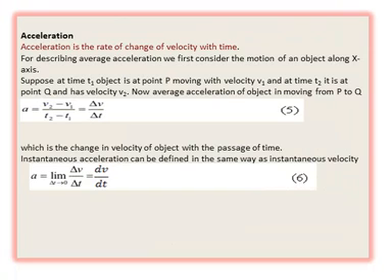Now let's understand the concept of acceleration. Acceleration is the rate of change of velocity of an object with time, and mathematically it is the change in velocity divided by the total time taken. As it is the change in velocity, it has both magnitude and direction, hence acceleration is a vector quantity.